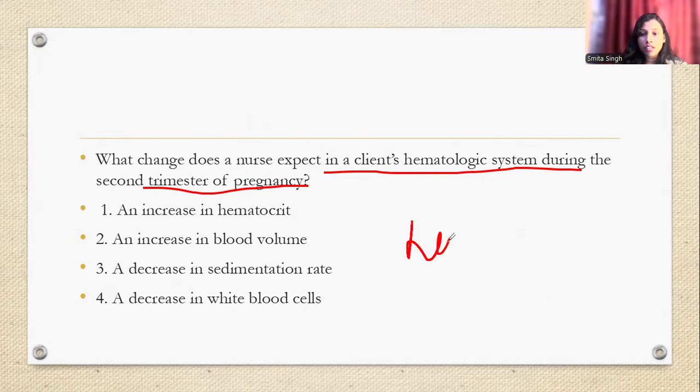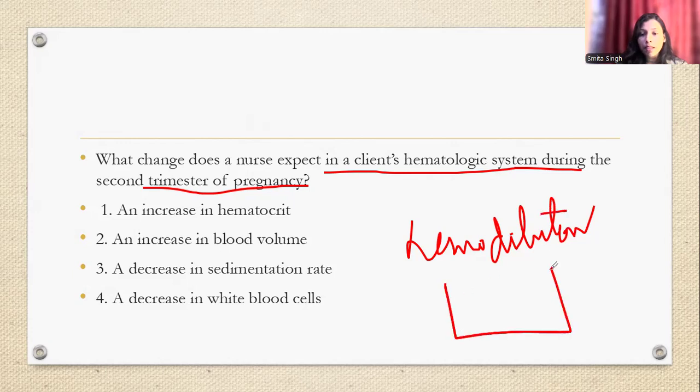Whenever there is dilution, hemodilution is there during pregnancy, dear. So अगर ये mother का blood है, तो this hemodilution is known as a physiological change which happens during pregnancy, dear.